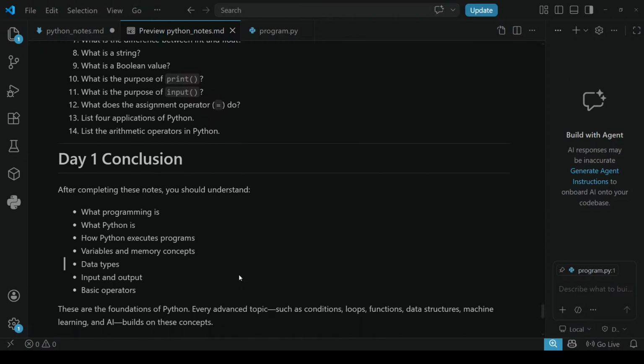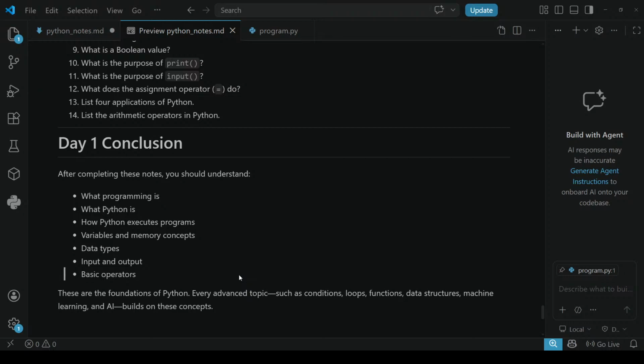Next, conclusion time. After completing these notes, you should understand what programming is, what Python is, how Python executes programs, variables and memory concepts, data types, input and output, and basic operators. These are the foundations of Python.